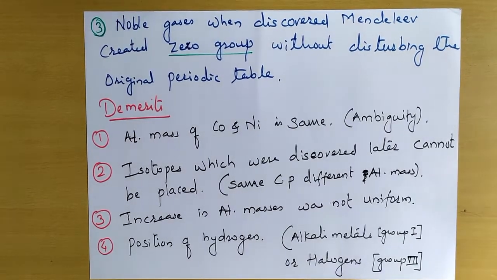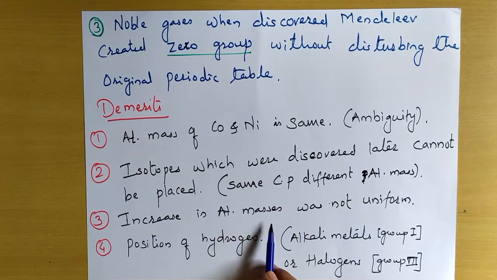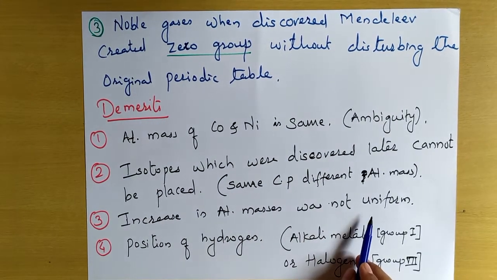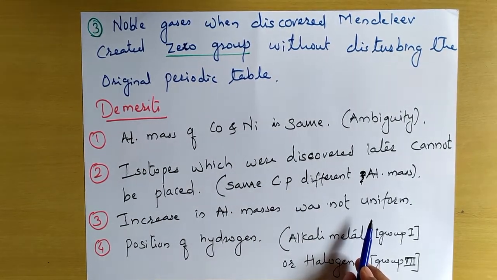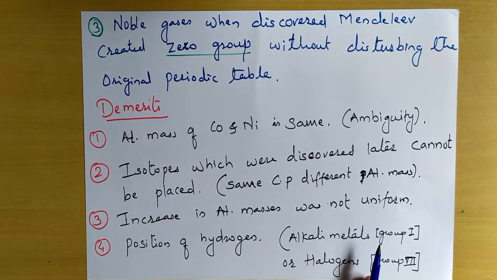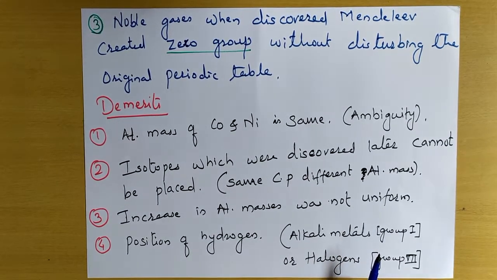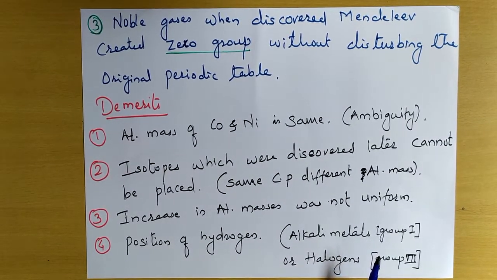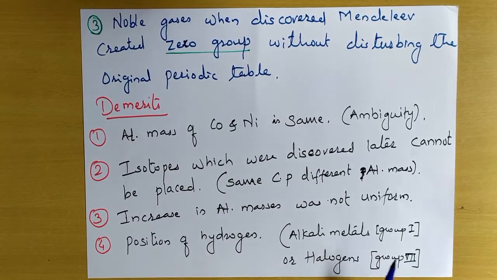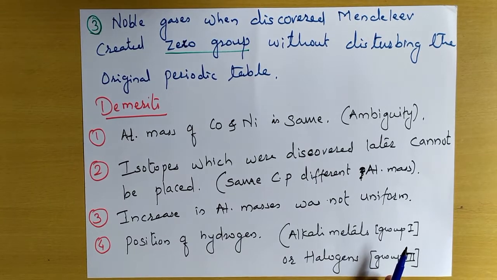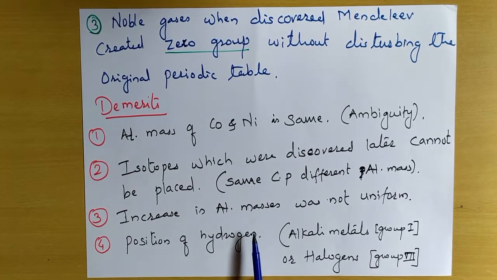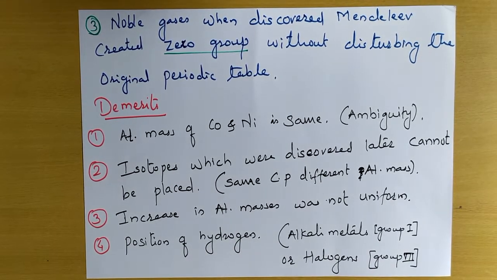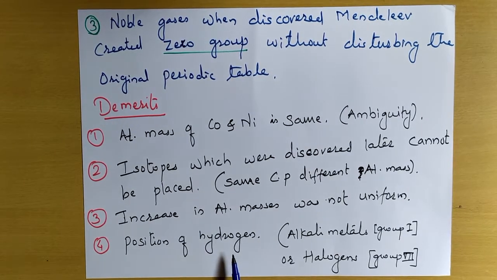Then third one, increase in atomic masses was not uniform. That means whenever he went on arranging the elements in the increasing order of their atomic masses, it was not possible to predict how many elements could be discovered between two heavy elements. So this was one of the drawbacks. Fourth one is the position of hydrogen.